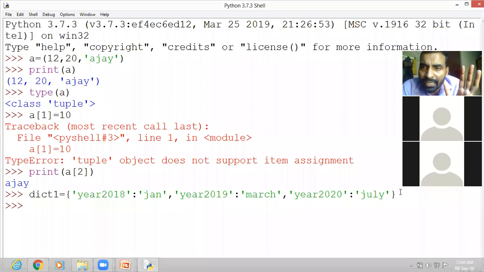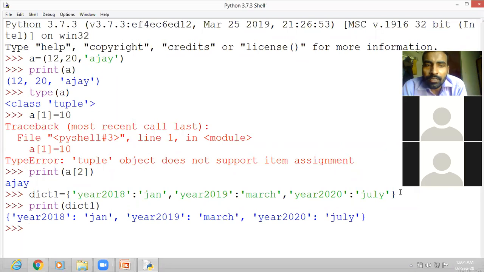Your dictionary is created. Now if you want to print the dictionary, you can write the print command, print, then write dict1. Press the enter key, and you will see it prints the dictionary. You can see year 2018 January, year 2019 March, year 2020 July.